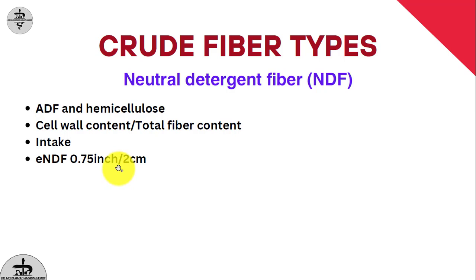That will stimulate the regurgitation process, and there is more digestion, more fermentation, and ultimately more volatile fatty acid production. But if the forage particle size is below 0.75 to 2 centimeters, it will not make the forage mat inside the rumen, and ultimately there is less digestion of the feed and less volatile fatty acid production.